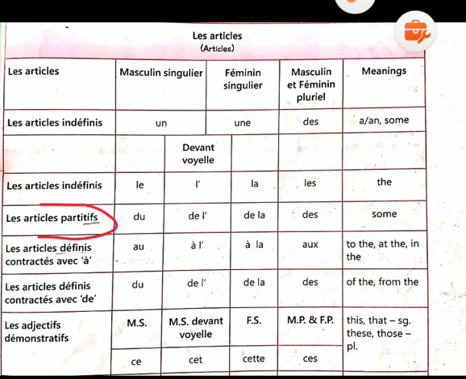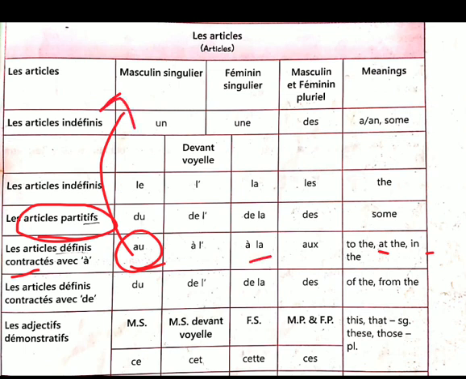Partitive article is used when we are talking about any eatables. Now the next is the contracted article with à. It means to the, at the or in the. How do we write to the, at the or in the in French? Au means to the, at the or in the for male. À la means for female. Aux is for plural, and à l apostrophe for words starting with vowels.